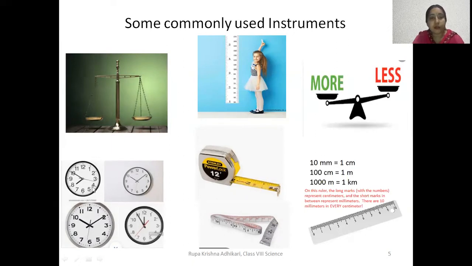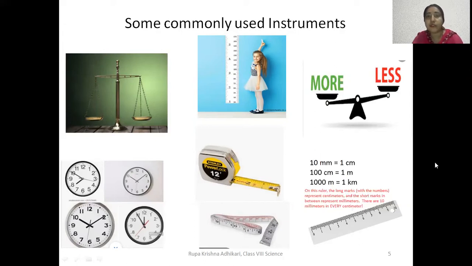Here are clocks related to measurement of time. Here also are measuring scales, measuring tape, inch tape, which help us in measurement of length. So these are some commonly used instruments in our daily life.